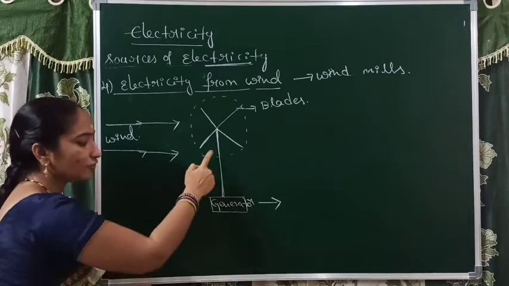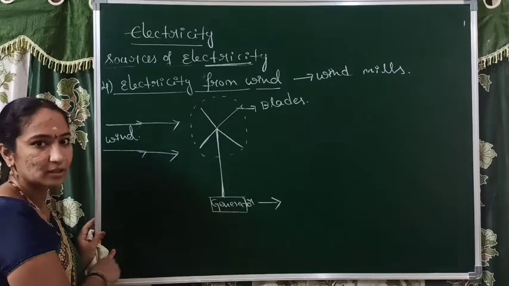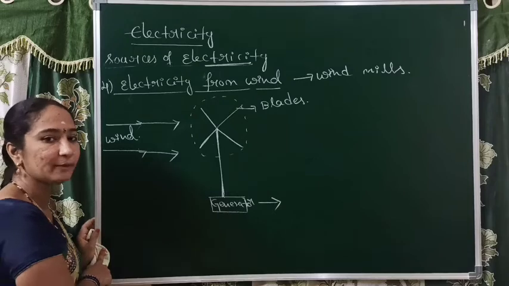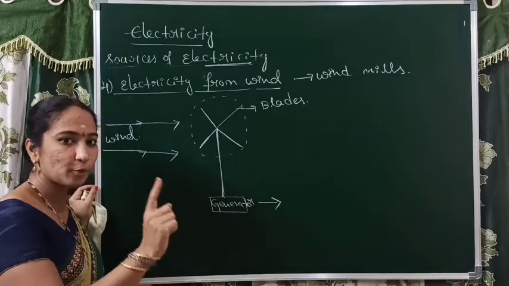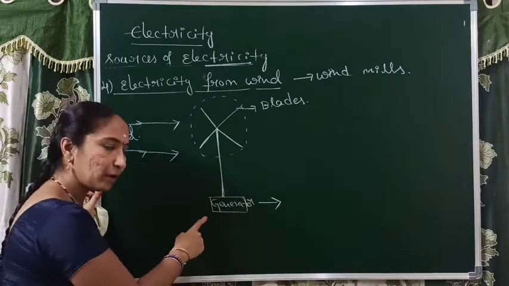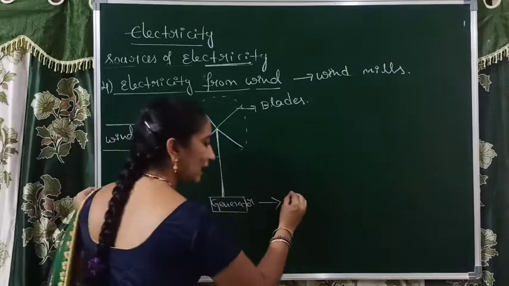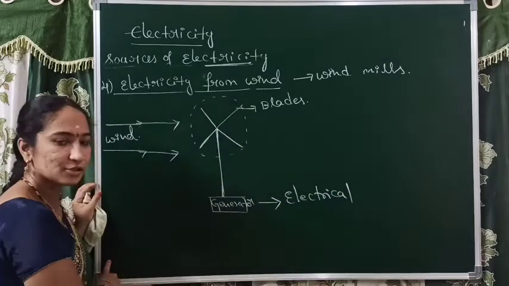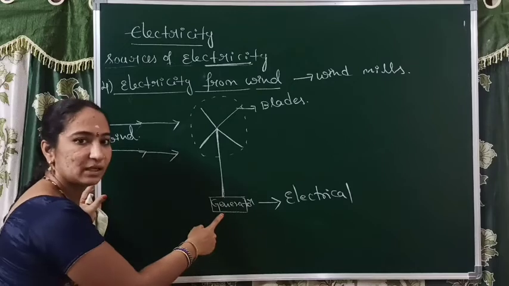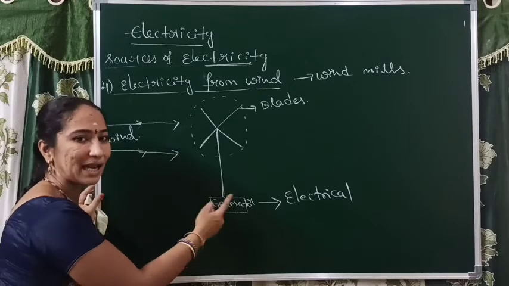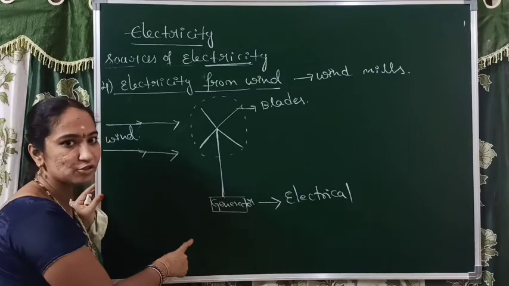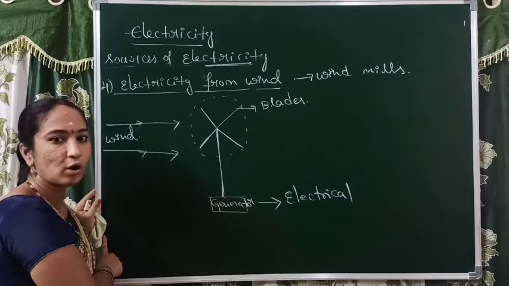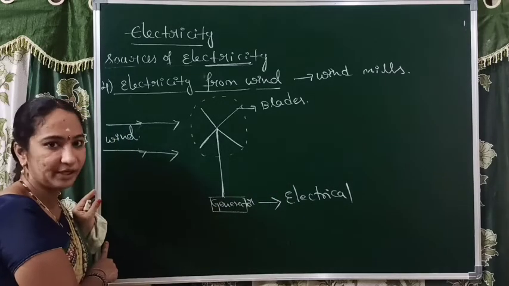That means one of the parts in the windmill is the generator. In the generator, as in the previous source we discussed, one propeller will be arranged. That propeller will rotate, and with the help of that propeller we can obtain electrical energy. From the generator, the electrical energy is transferred to transformers, and then from transformers to household appliances. But there are some small disadvantages with a windmill.